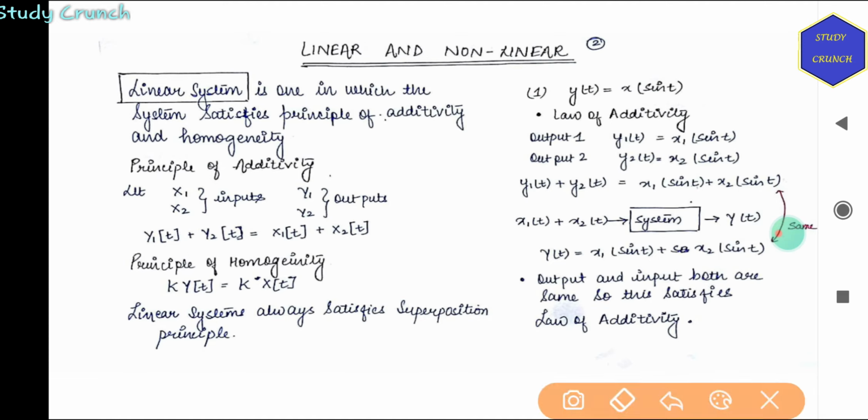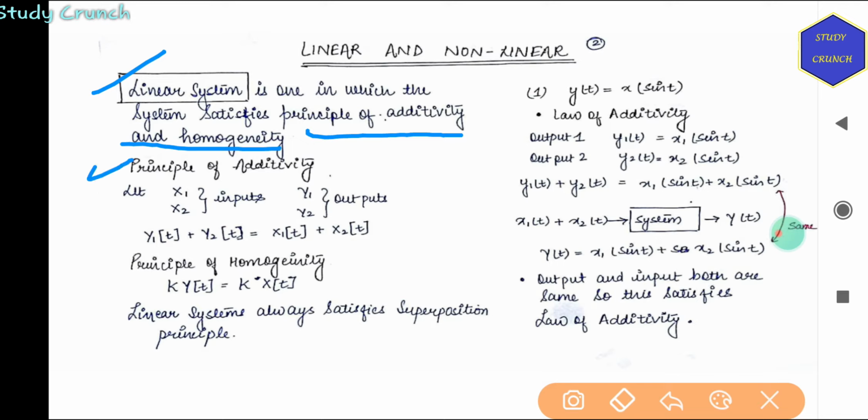First of all, what are linear systems? A linear system is one which satisfies the principle of additivity and homogeneity. Both of these should be satisfied for a system to be linear.